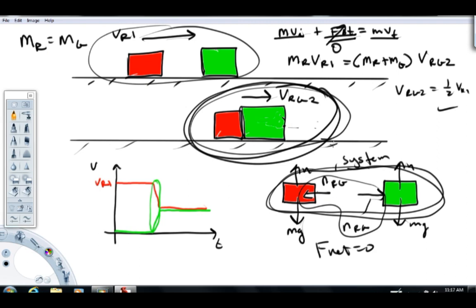So I think I'll save more examples of that for a second video, but that's about all I want to cover right now. So I hope this helped introduce you to what momentum is. It's mass times velocity, and at least give you an idea of how we're going to use it. Mainly, we will use it to analyze impacts by setting the momentum of a system before the impact equal to the momentum of the system after.